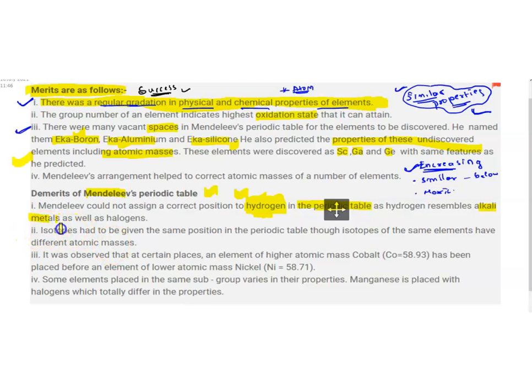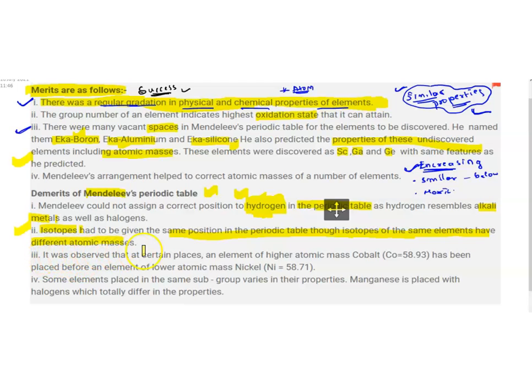Isotopes of the same element have different atomic masses, though they should be given the same position in the periodic table. Mendeleev failed to accommodate isotopes in his table. It is his second disadvantage.